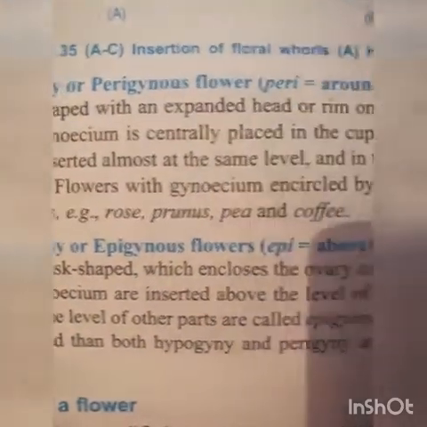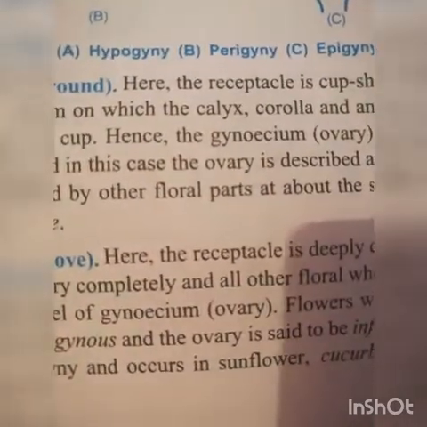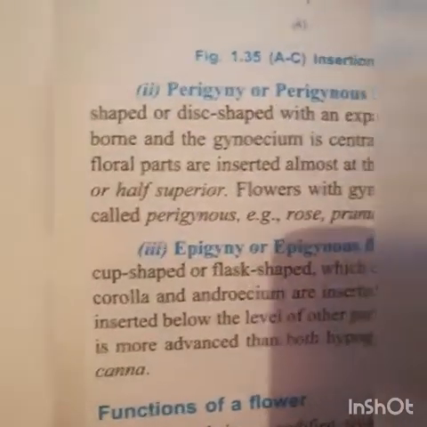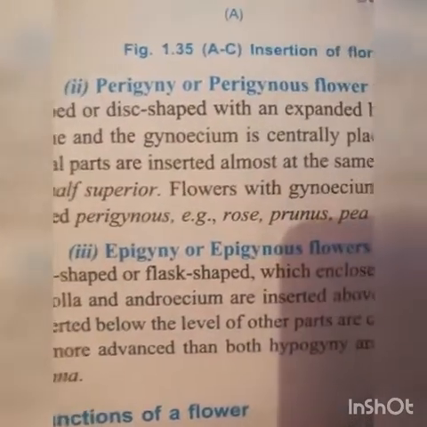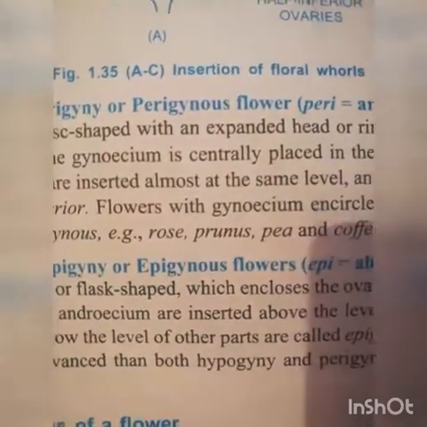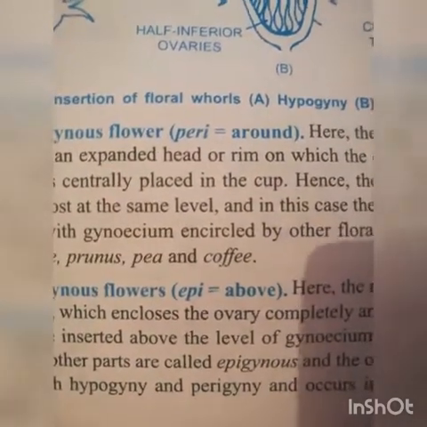Flowers with gynoecium encircled by other floral parts at about the same level are called perigynous flowers. Example: rose, prunus, pea and coffee, Coffea arabica.